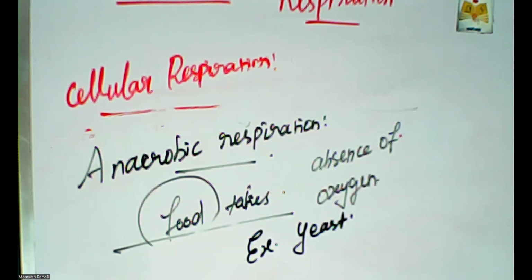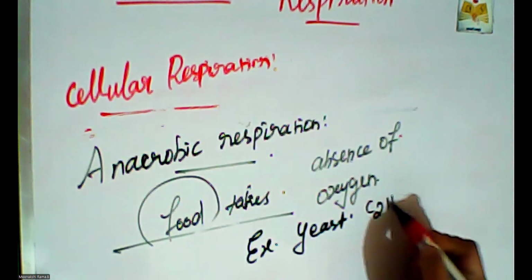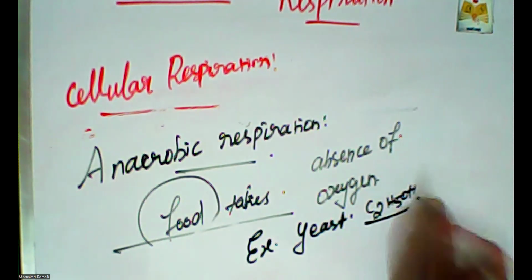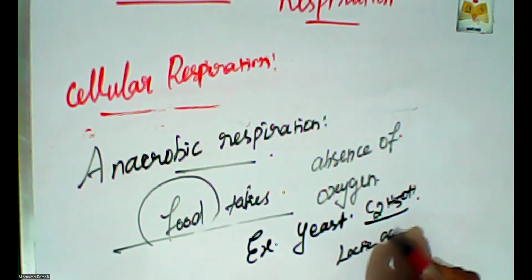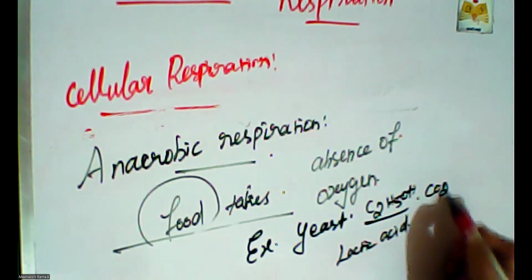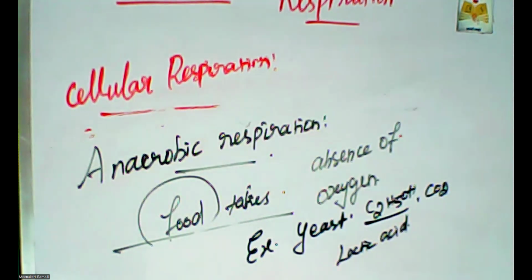What are the byproducts in this process? Ethyl alcohol, that is C2H5OH. This is the formula of ethyl alcohol, or lactic acid, and then carbon dioxide. So these are all the products. This reaction releases only a very little amount of energy.